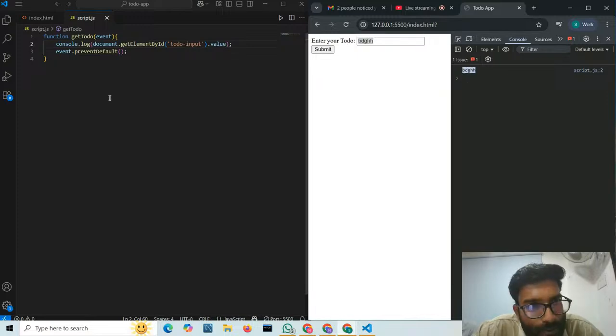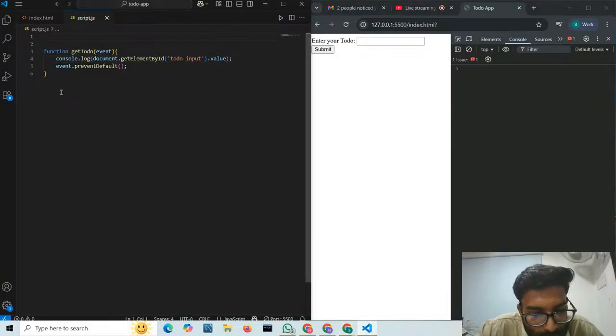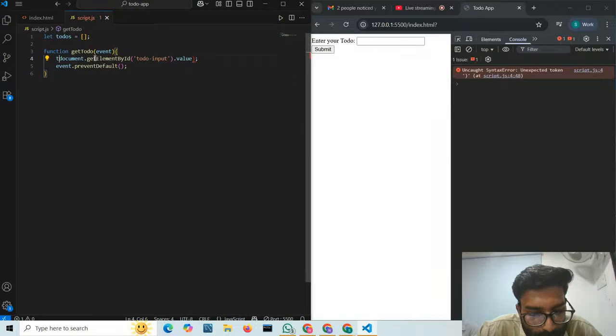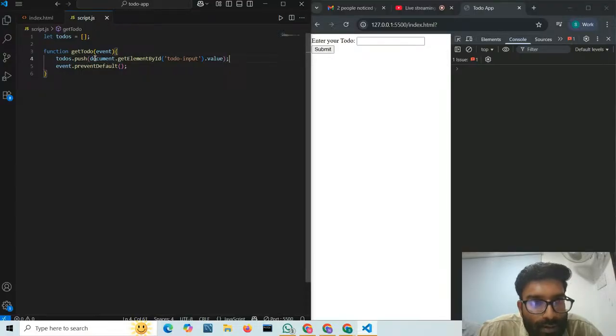Okay. Now that we're getting it inside the JavaScript, what do we need to do? We have to make one array. So I will make one array, let todos equals one empty array. Inside this empty array, I'll save all my to-dos. So I can use the push method, todos dot push. And what we need to push inside is document dot get element by ID, todo input, dot value.